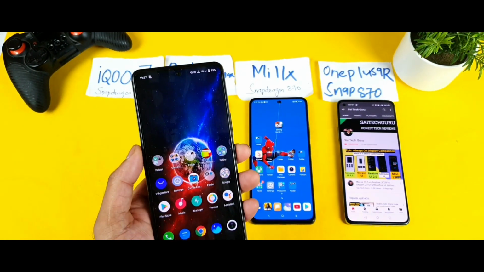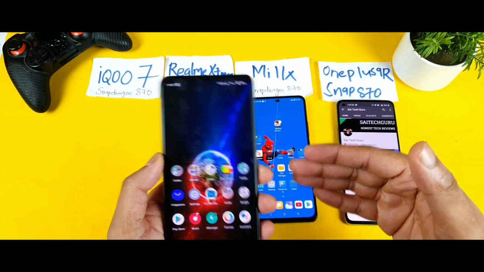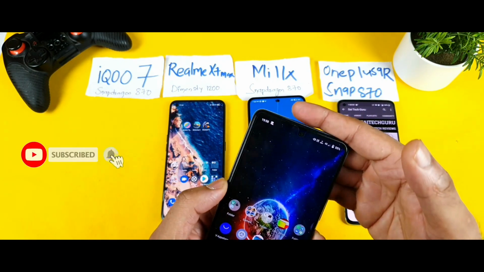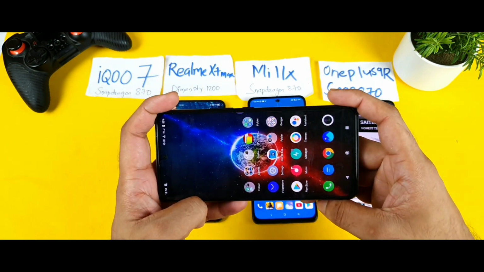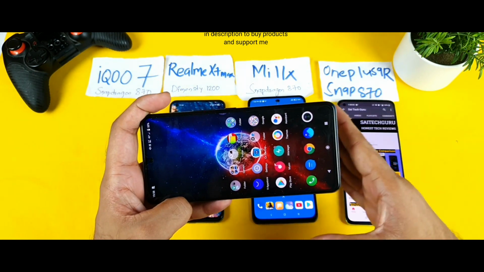A few phones have haptic feedback only in the bottom area, so you don't get any haptic feedback on the top. The reason it's necessary on the top side is that when you're playing games you should have this kind of 4D effect. So that is what I will be focusing on in this entire video.